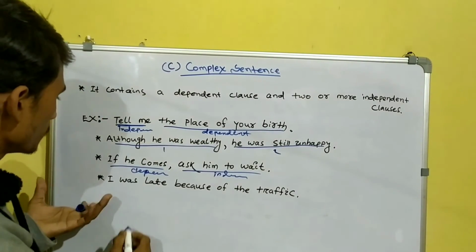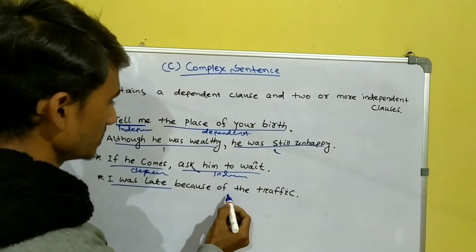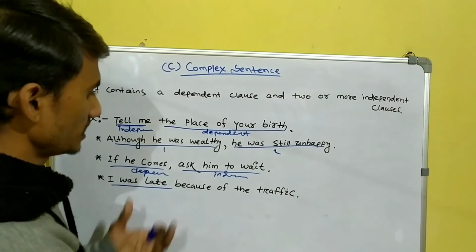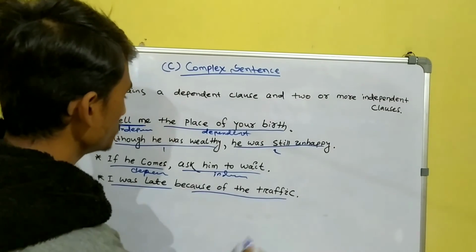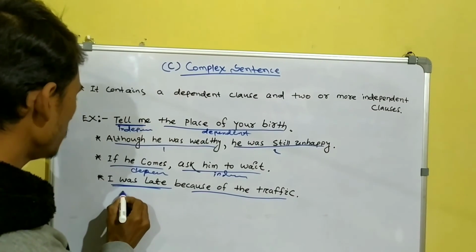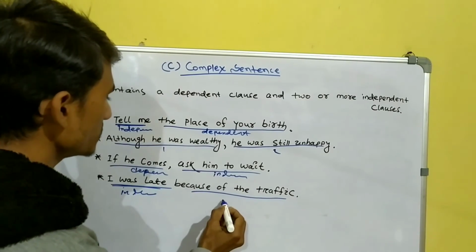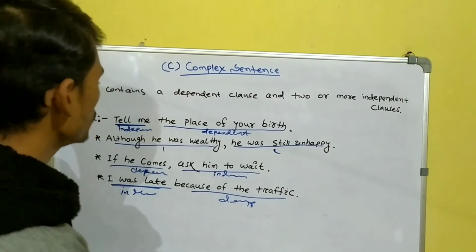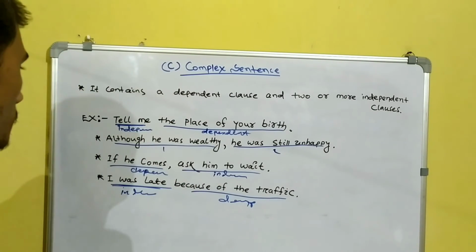In the last example, I was late because of the traffic. Here, I was late is an independent clause, and because of the traffic is a dependent clause. So the two clauses join to form a complex sentence.